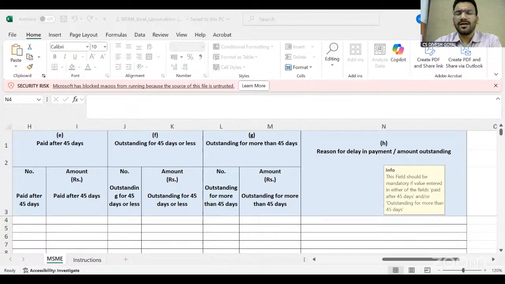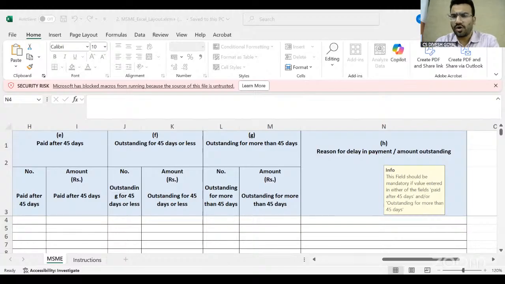One more thing: many people have asked how many entries we can mention in this Excel sheet. This Excel sheet allows you to mention 999 entries. If in your case you have to mention more than 999 entries, then I have one suggestion. It's not mentioned under law; this is only my personal view. You can mention 999 entries in this Excel sheet and upload it, and for the entries more than 999, prepare a separate Excel sheet and attach it in the form. You can use this process to mention more than 1000 entries.